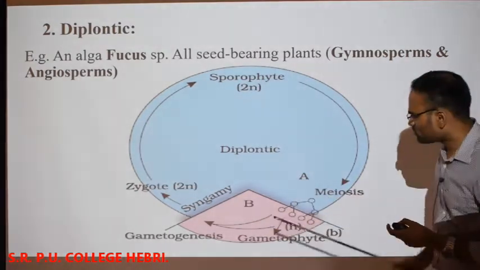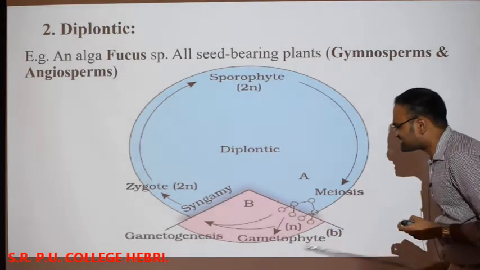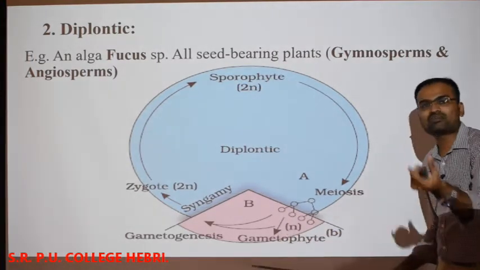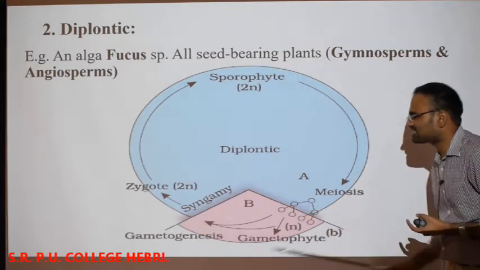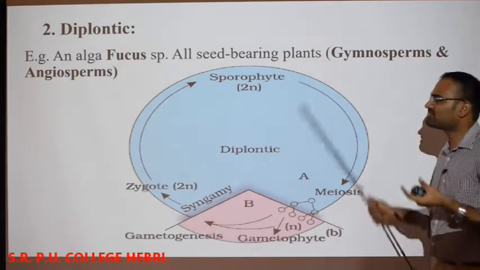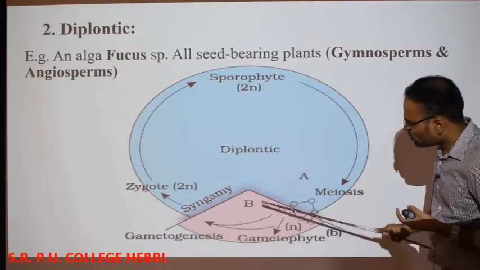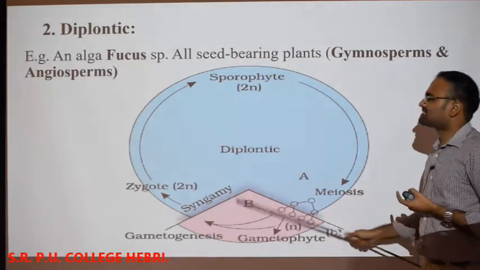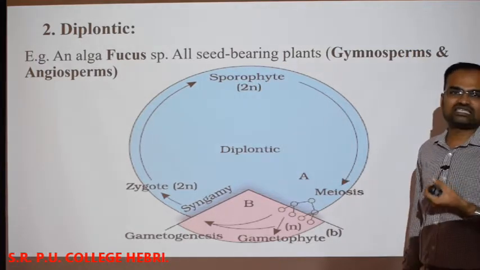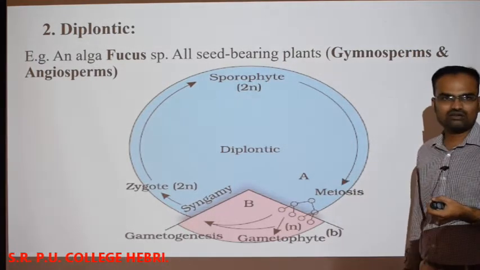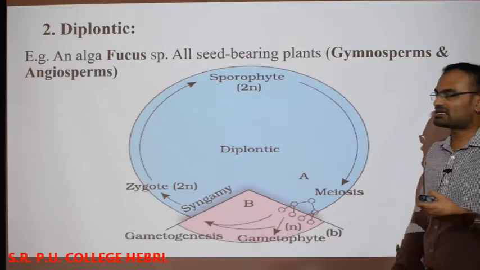So what we have to concentrate on here, only this area, that means only the gametes are representing the haplontic segment in the entire life cycle of these organisms or these plants, okay. Only the gametes are representing the haplontic phase, remaining all it is diplontic. So this is about the diplontic type of life cycle.